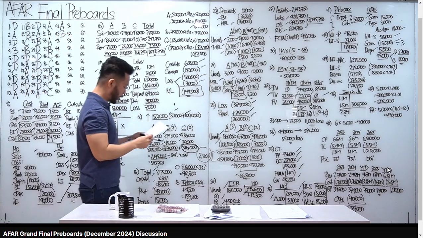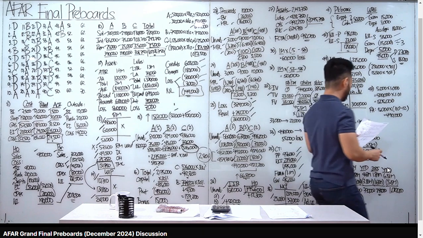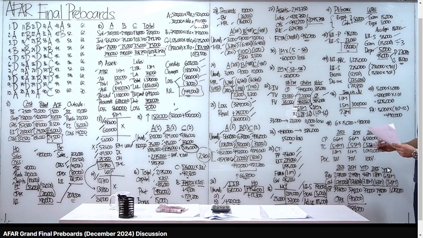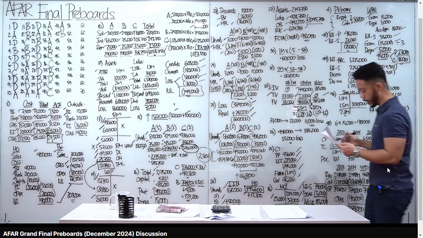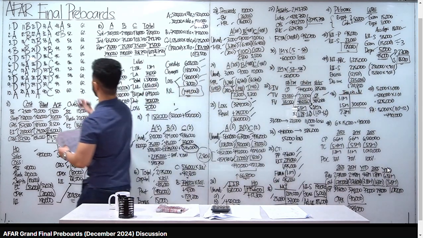And then number 43, the controlling interest. Ano daw yung share ni NCI dun sa net income ni subsidiary? Yung 45,000 na adjusted net income, 40% kay NCI. Take note 40 kasi ang binili ni parent ay 60. So 45,000 times 40%, that's 18,000. Letter A tayo for number 43.